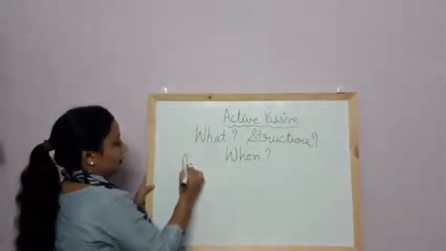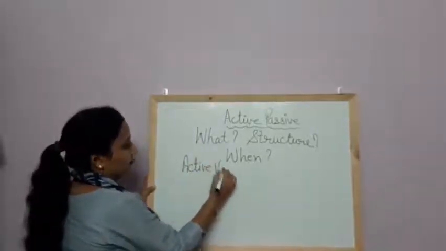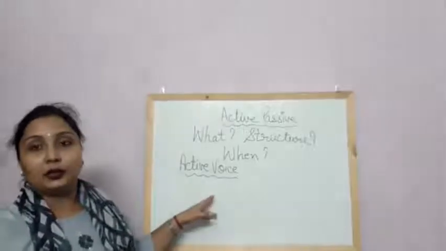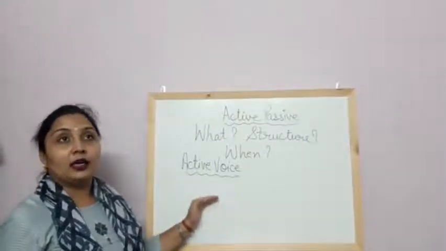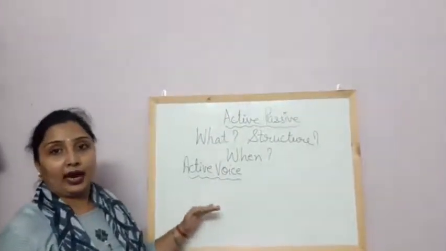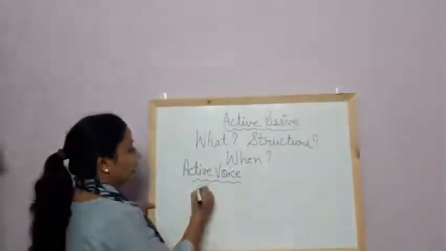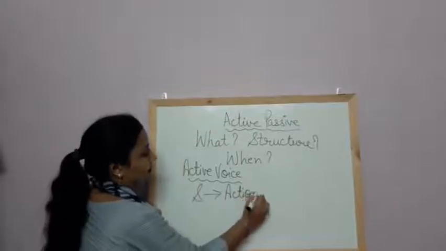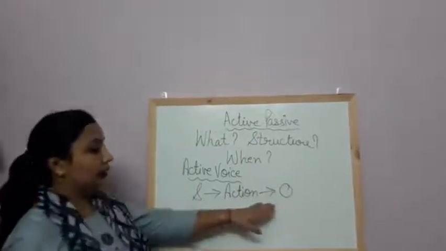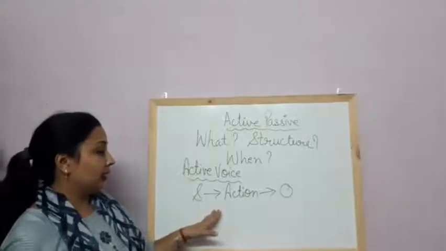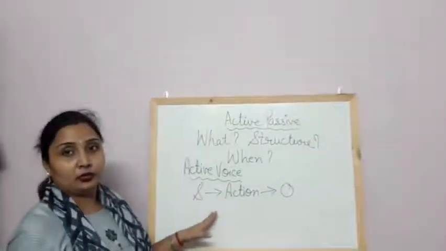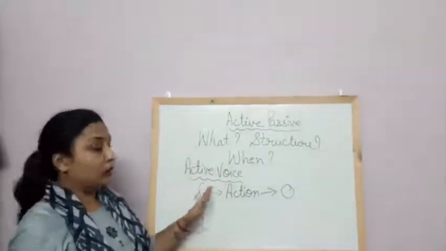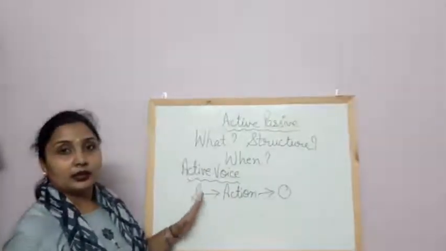Active voice. A verb is said to be in the active voice when the subject is the doer of the action. Means action is performed by the subject and received by the object. In other words, we can say when we give more importance to the subject. In English, we generally use active voice because we give more importance to the subject.